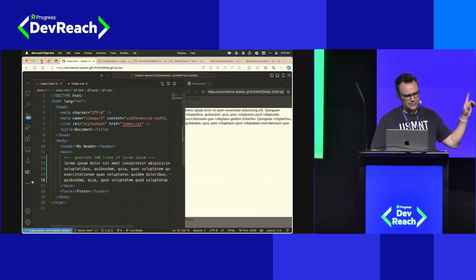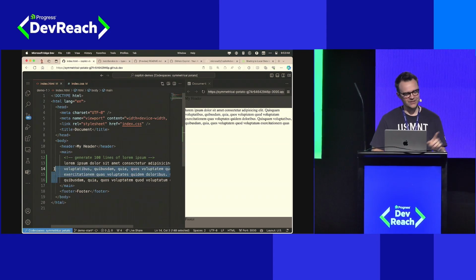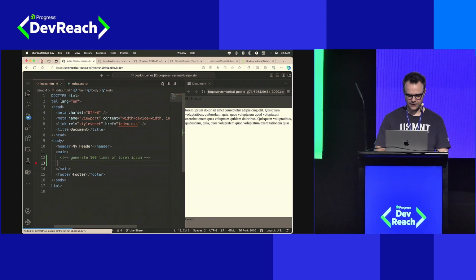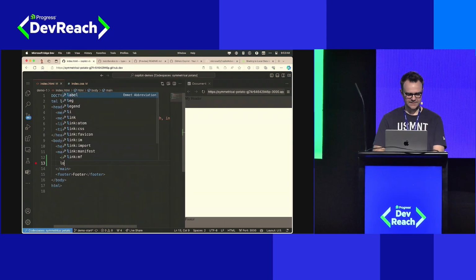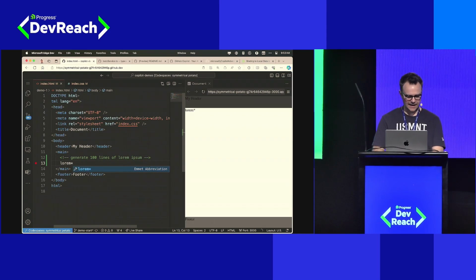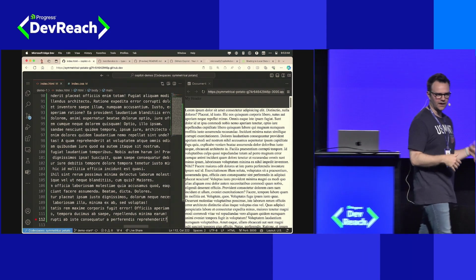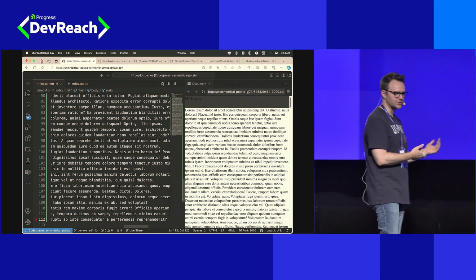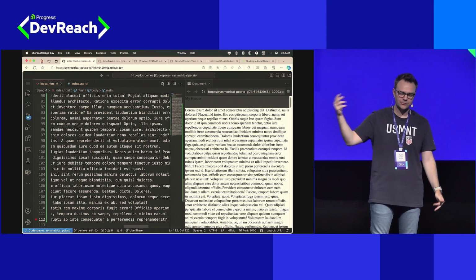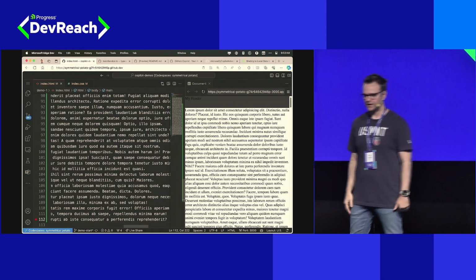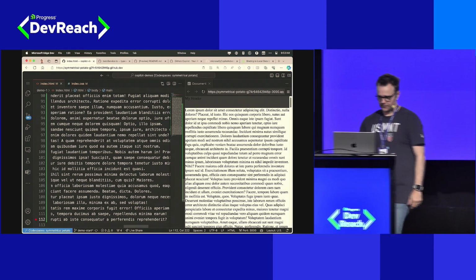So you could do this with Copilot, but again, not efficient and probably not the result you're expecting. So let's do this in a slightly more efficient way using VS Code. We will instead just come in here and say lorem, and we can just say times 100. And VS Code will automatically expand that out to be 100 instances of that expanded shortcut, and now we have 100 lines of actual lorem ipsum. So now we are much closer to what we are after.